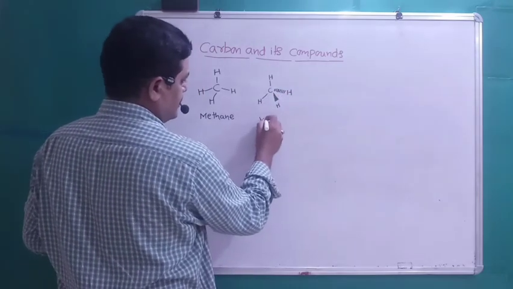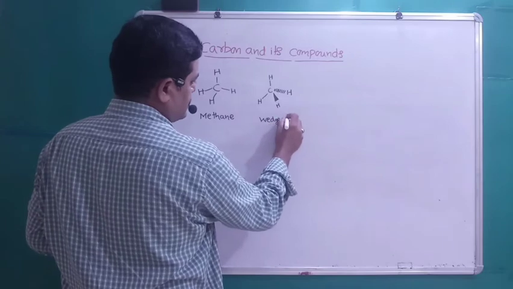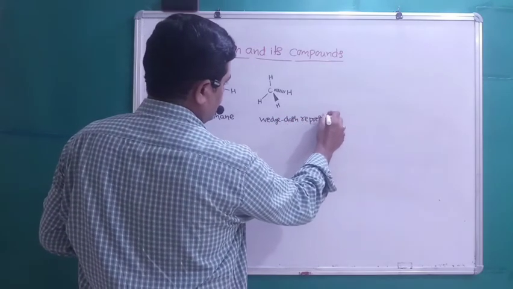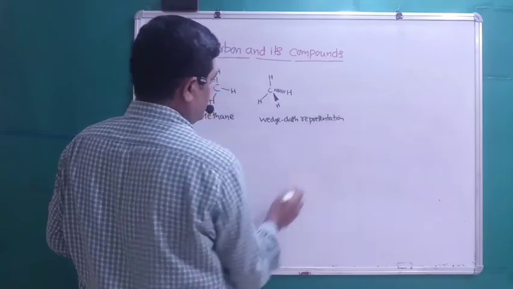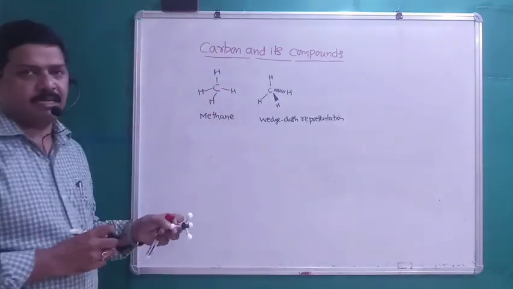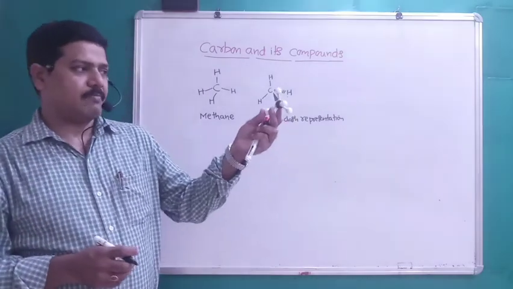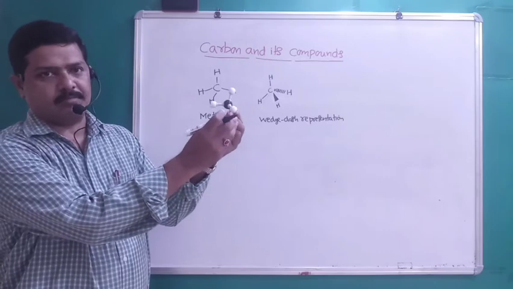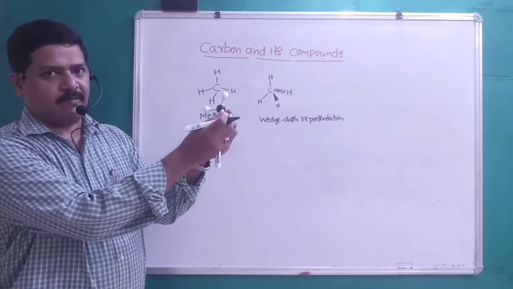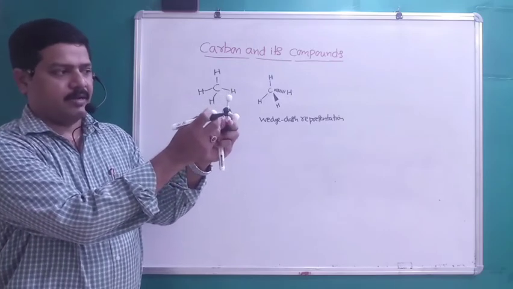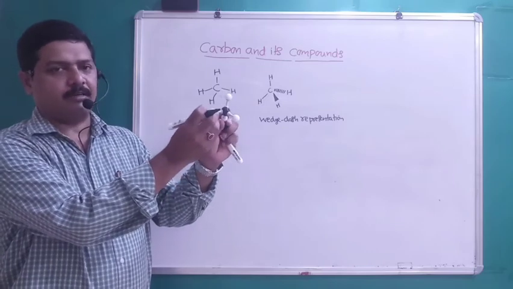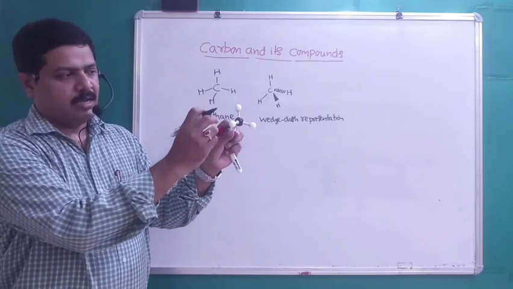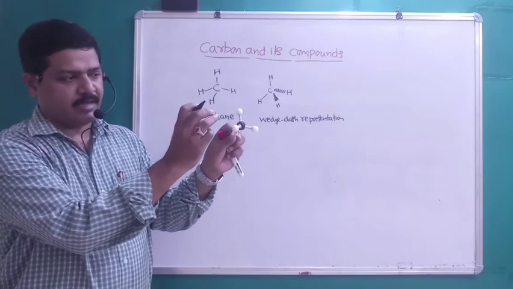This is called the wedge dash formula, the wedge dash representation, the 3-dimensional representation of methane. So carbon, bonded with 4 hydrogen atoms, has valency always 4, and it will try to make only covalent bonds with other carbon atoms as well as monovalent atoms like hydrogen.